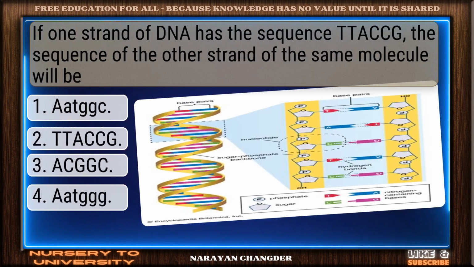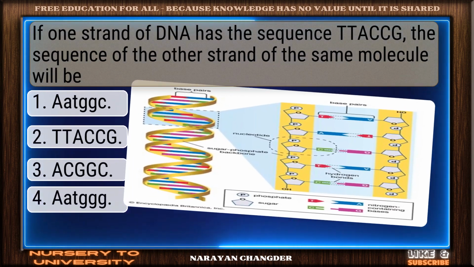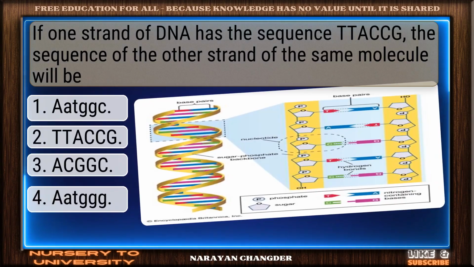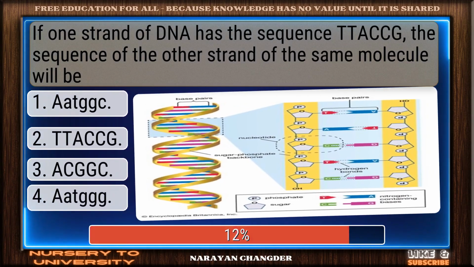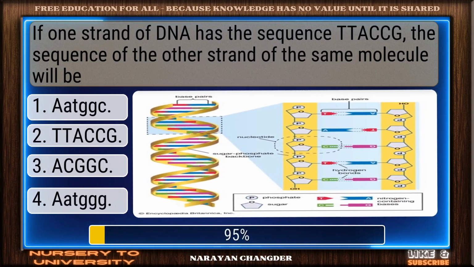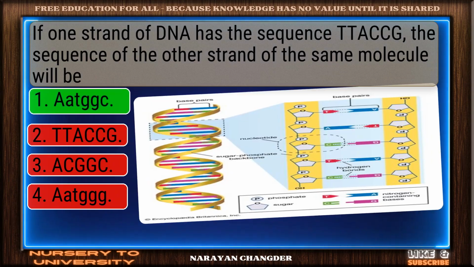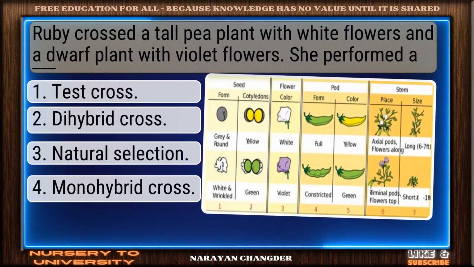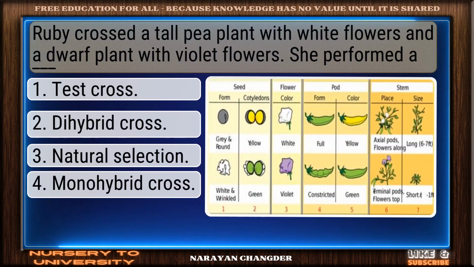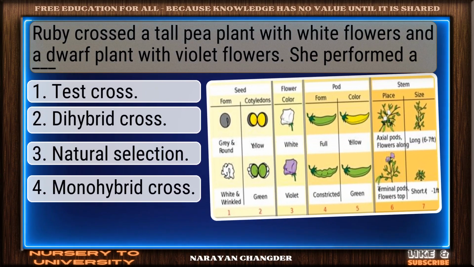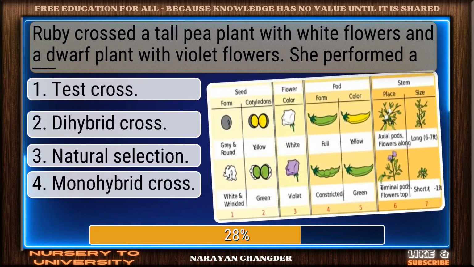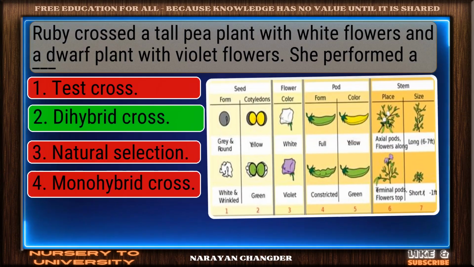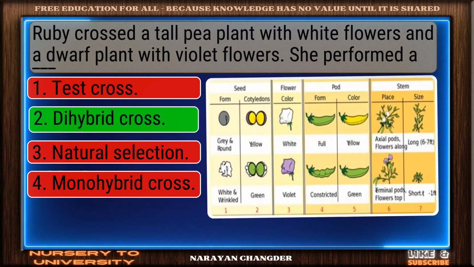If one strand of DNA has the sequence TAG, the sequence of the other strand of the same molecule will be... Smart move. ATC is the accurate answer. Ruby crossed a tall pea plant with white flowers and a dwarf plant with violet flowers. She performed a dash. You chose the hybrid cross?